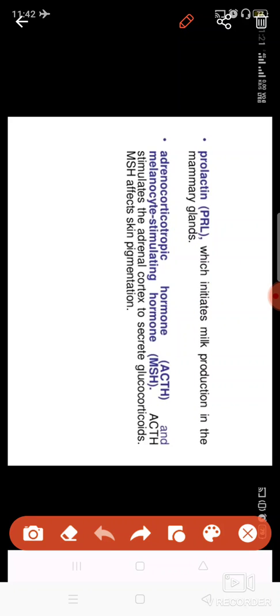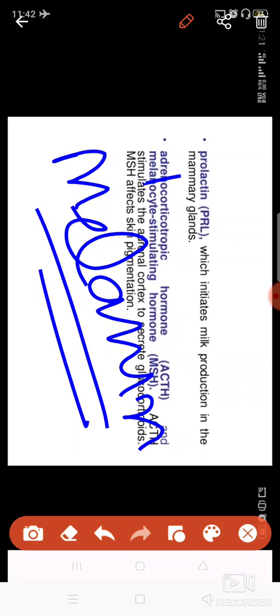So the prolactin hormone is produced by the anterior lobe, and two more hormones are there: adrenocorticotropic hormone and melanocyte stimulating hormone, MSH and ACTH. MSH, melanocyte stimulating hormone, produces melanin. Melanin is a kind of pigment produced in your body, and it gives you a kind of complexion.